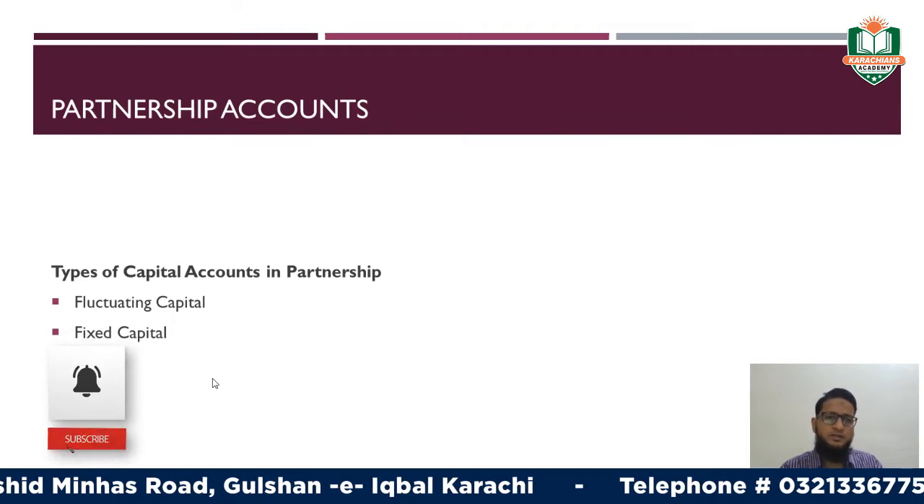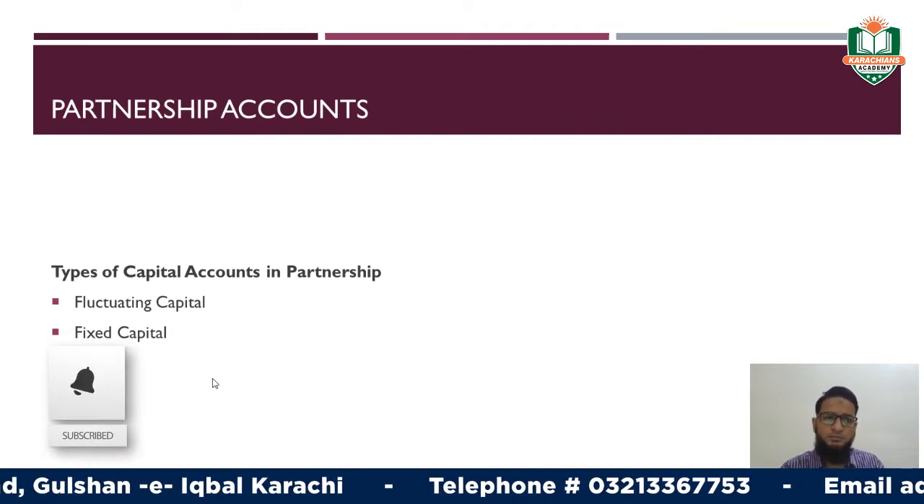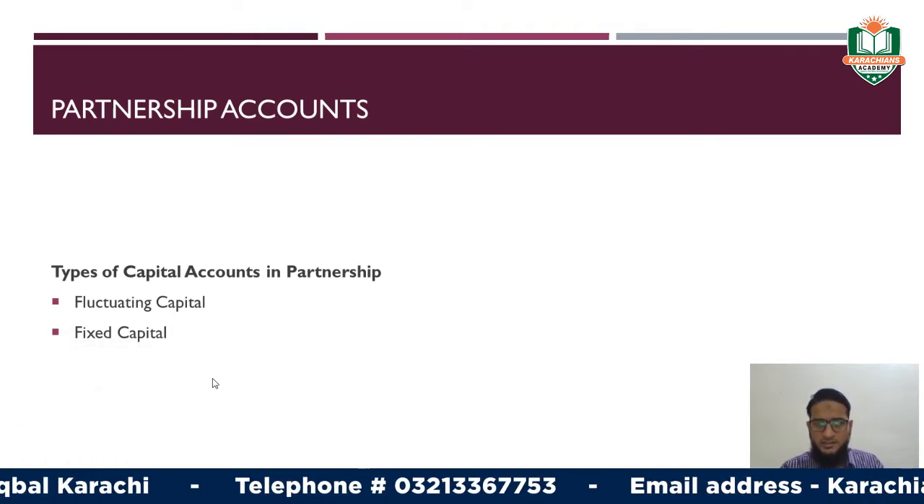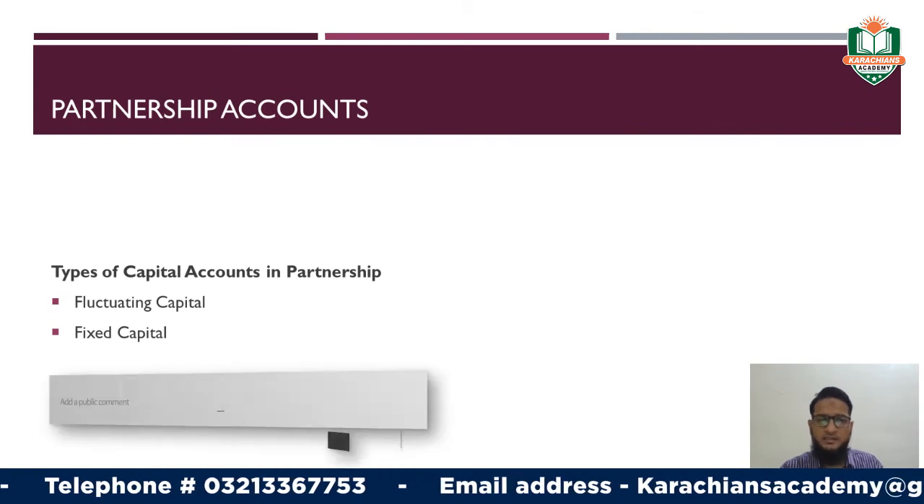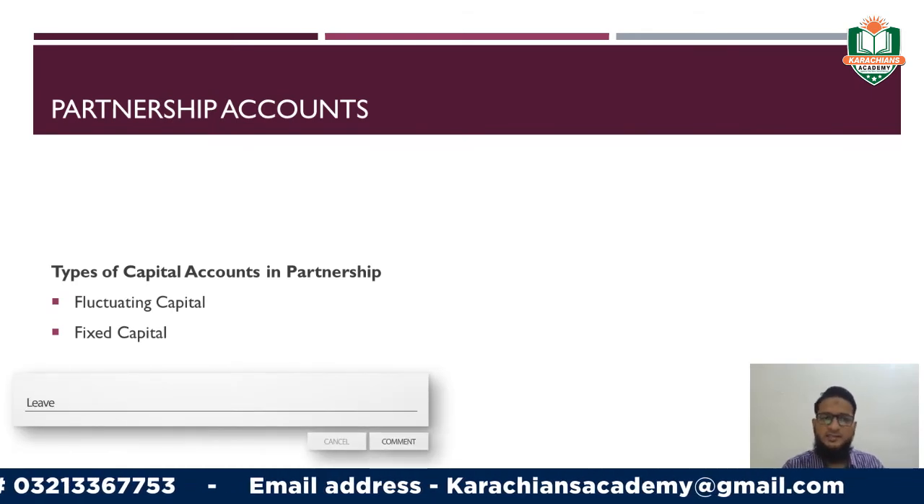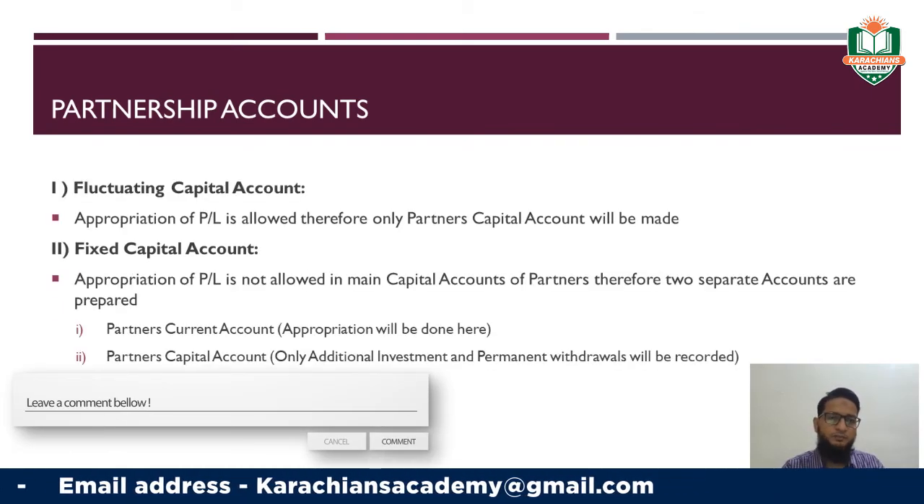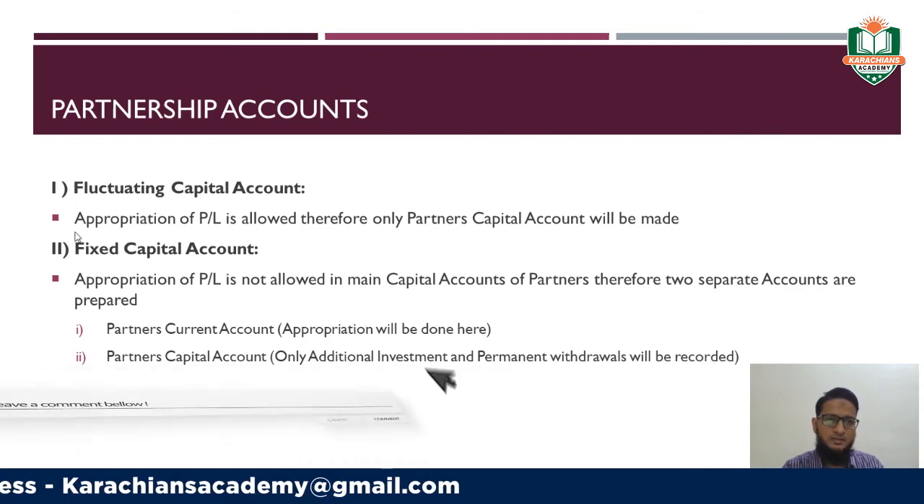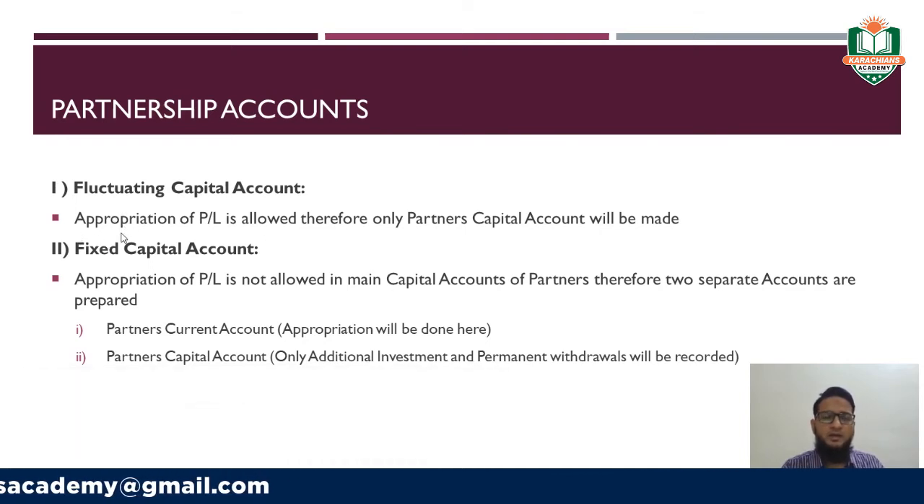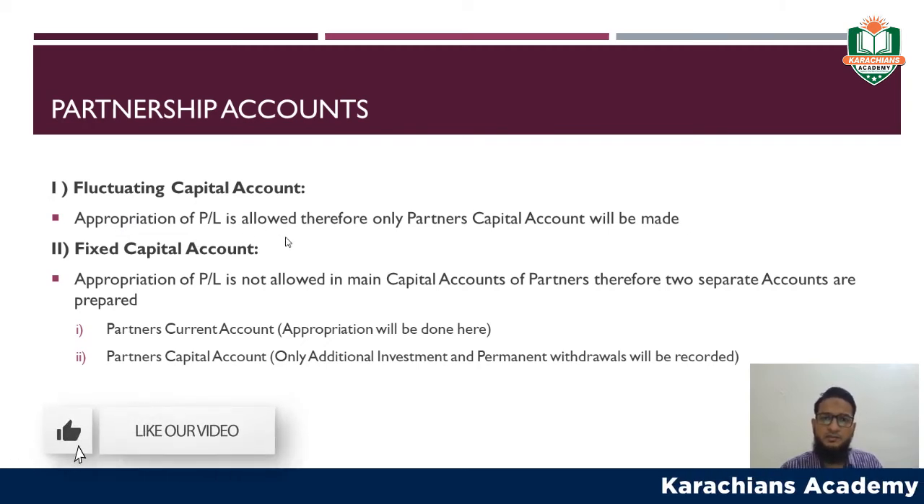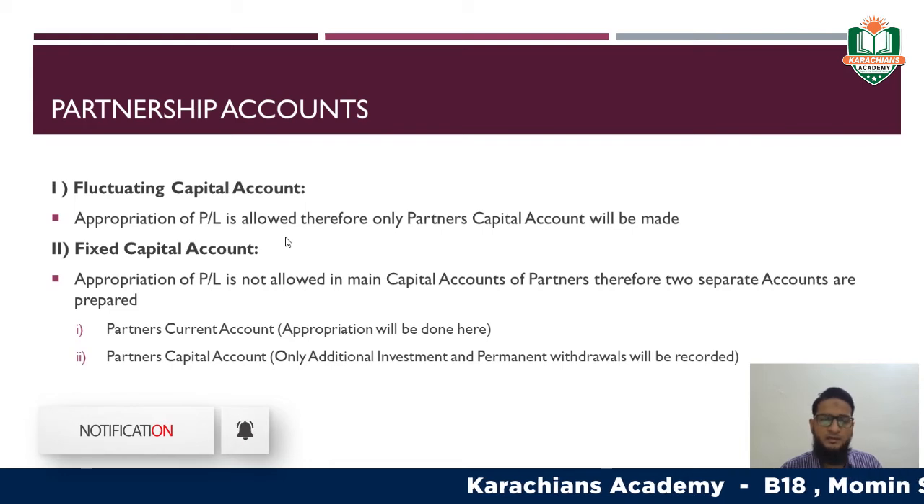Now we are moving towards the types of capital account only in partnership. There are two types of capital accounts in partnership. The first one is the fluctuating capital, and the second one is the fixed capital, right? Now see what these are. Fluctuating capital is where appropriation of profit and loss is allowed. Therefore, only the partners' capital account will be made.